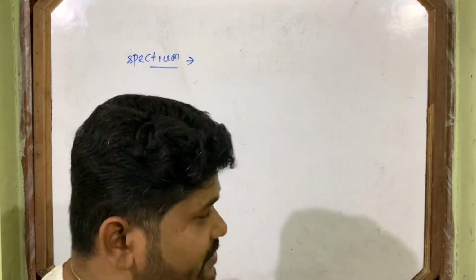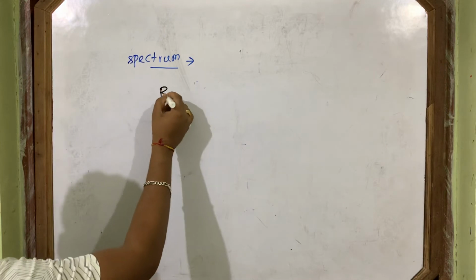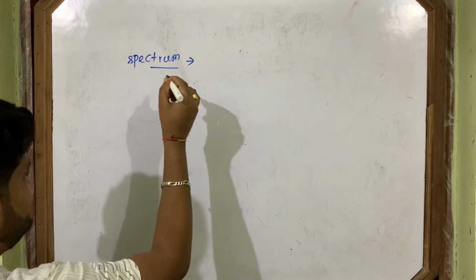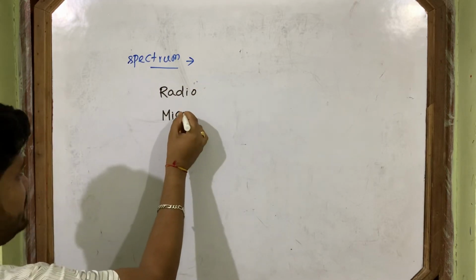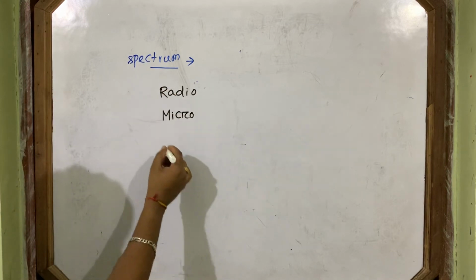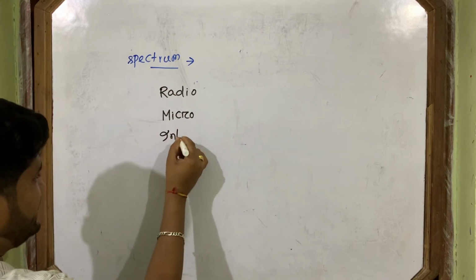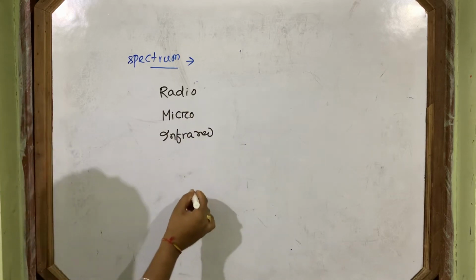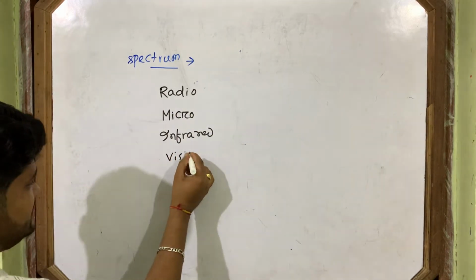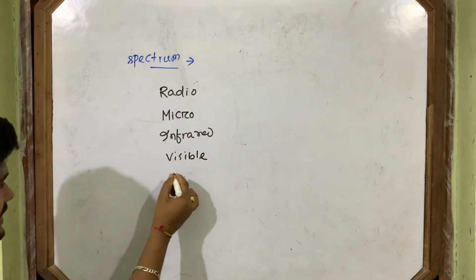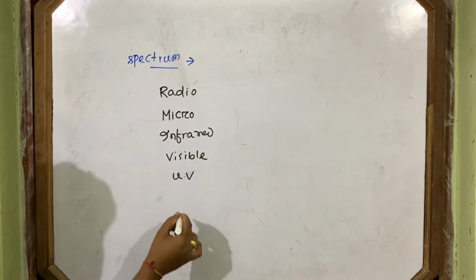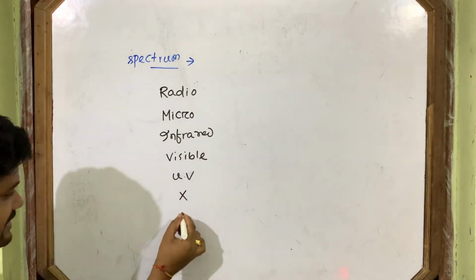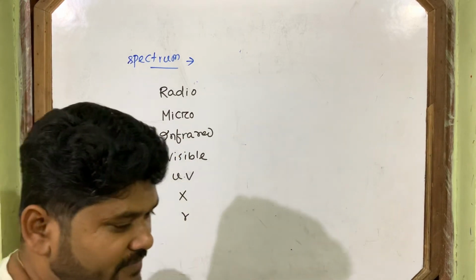So which waves does it consist of? Let's see: radio wave, microwave, then infrared, then visible light, then ultraviolet, then X-ray, then gamma ray.